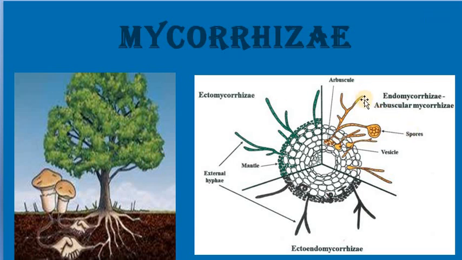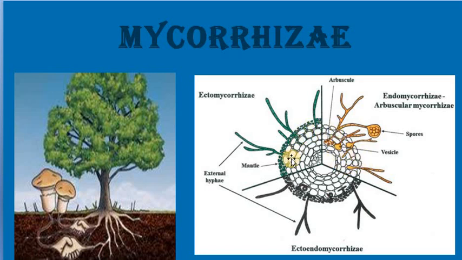Endomycorrhizae means this fungal partner or the fungal mycelium will go deep into the cell, and inside the cell they will be developing their haustoria, and this haustoria will absorb the nutrient from the cells. So this is endomycorrhiza.